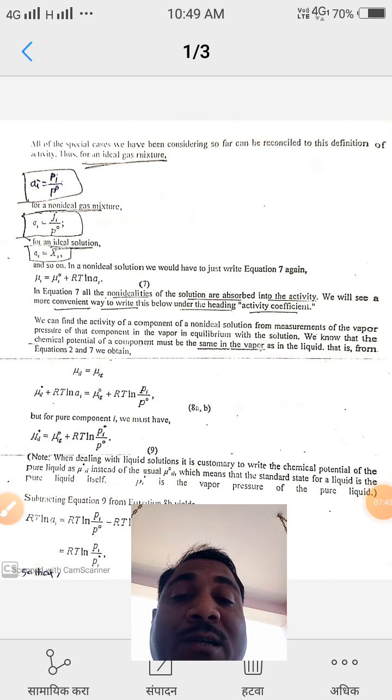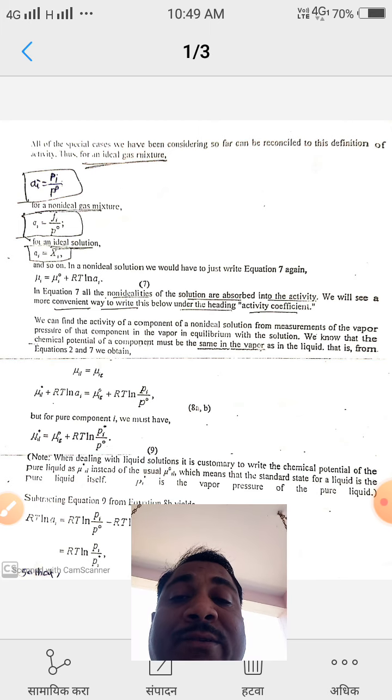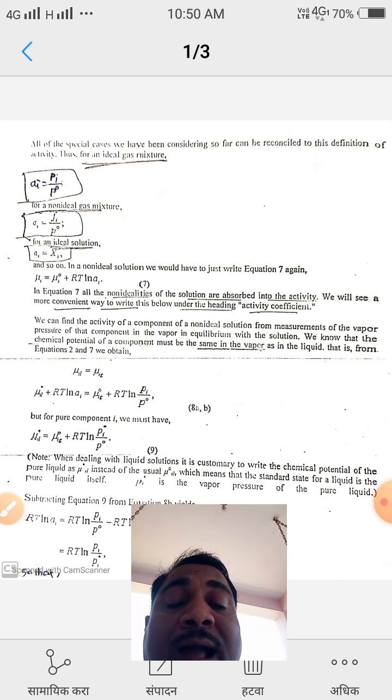All of the special cases we have been considering so far can be reconciled to the definition of activity. Thus for an ideal gas mixture, the activity a_i is equal to p_i by p naught.